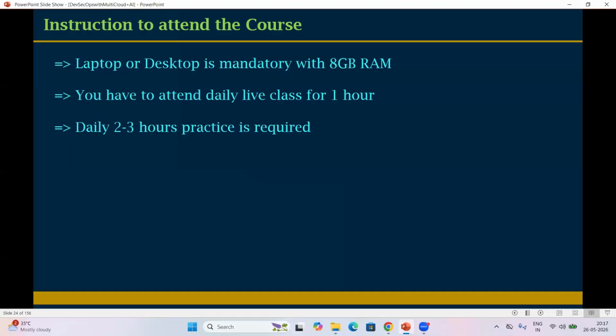Okay. So it can be any laptop, Dell, HP, or any laptop, with 8 GB RAM and any processor, i3, i5, right? So RAM 8 GB, and storage can be anything. 500 GB is also fine, 250 GB is also fine.